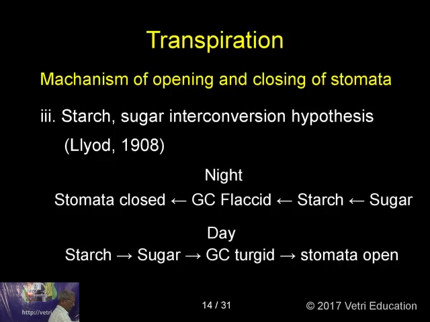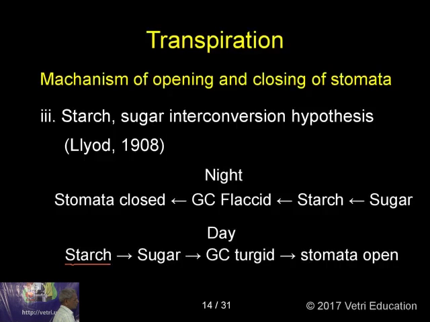During the daytime, due to the photosynthetic activity, starch is produced in the plant. The guard cells contain a good amount of chloroplast. When compared to the accessory cells, the guard cells contain nearly 3 to 4 times the number of chloroplasts. So more chloroplast means more starch will be produced by the guard cells.